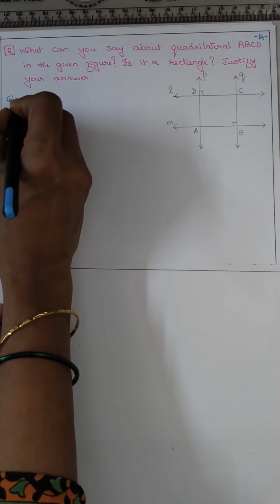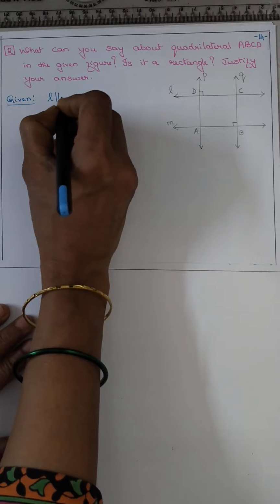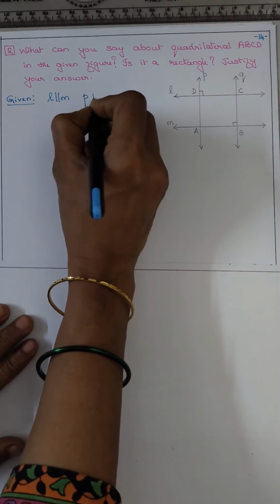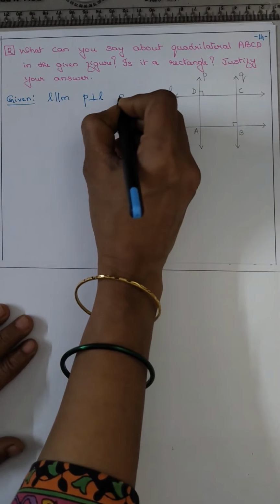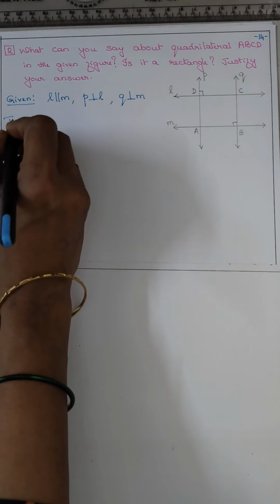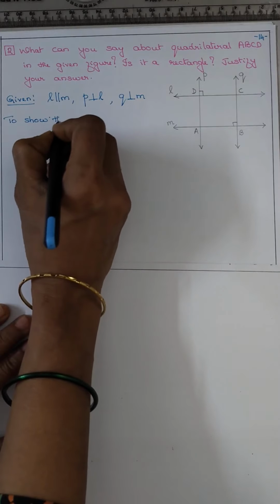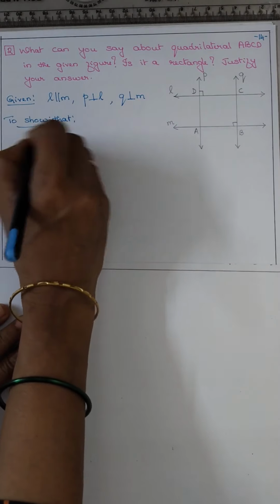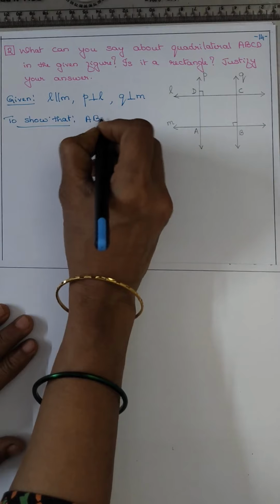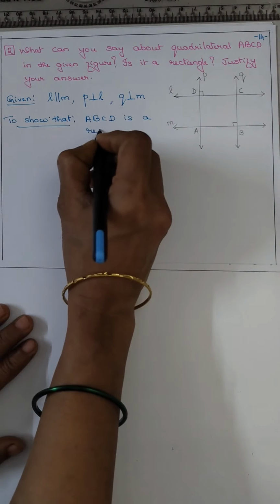So first we will write given: L is parallel to M, P is perpendicular to L, Q is perpendicular to M. Now, to show, we have to show ABCD is a rectangle.